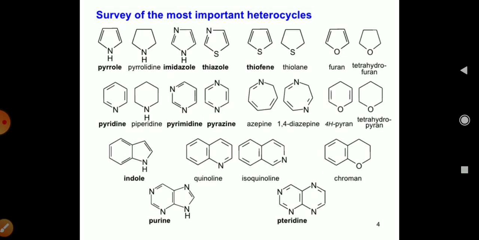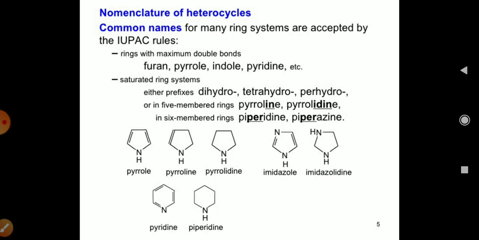So, the nomenclature of heterocyclic compounds. Common names are used on the basis of the ring. The rings with the maximum double bonds are furan, pyrrole, indole and pyridine. For saturated ring systems, the prefixes dihydro, tetrahydro and perhydro are used.